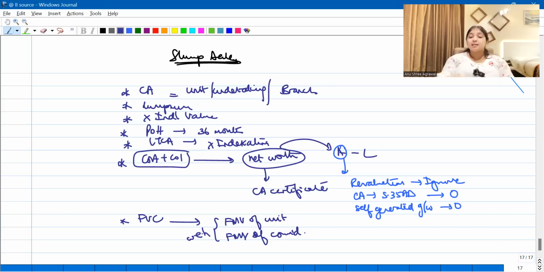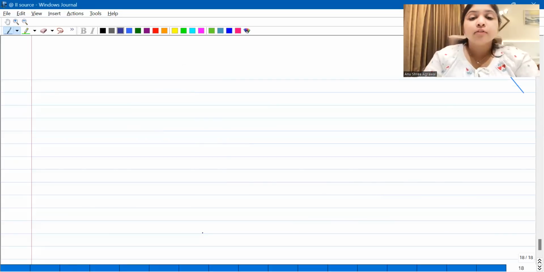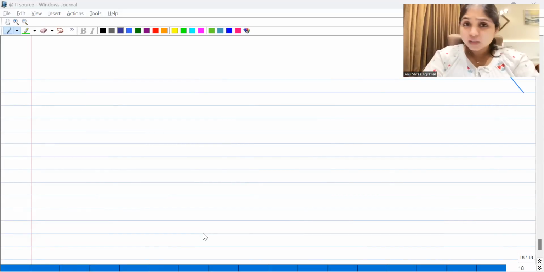When you're calculating assets, revaluation you will ignore. If it is a 35AD asset, you will take the value as 0. Self-generated goodwill also, you will take the value as 0. And whatever is the net worth, the chartered accountant has to certify that the net worth calculation is correct. What will the full value consideration be? To find it, you will compare two numbers, FMV of the unit which we are transferring and FMV of the consideration, and whichever is higher we will take. So this is a discussion regarding the concept.